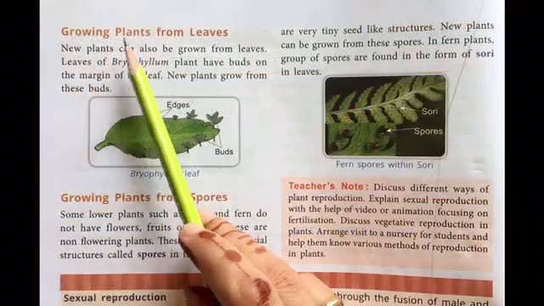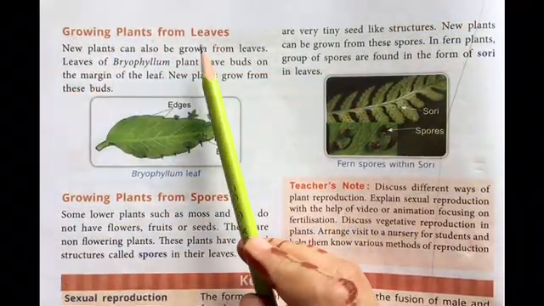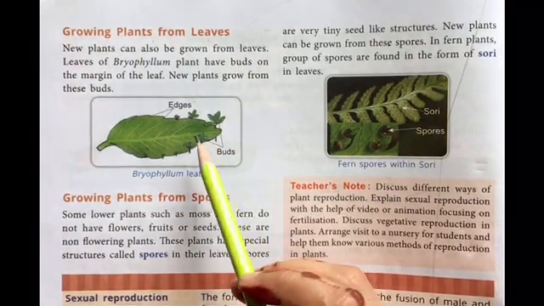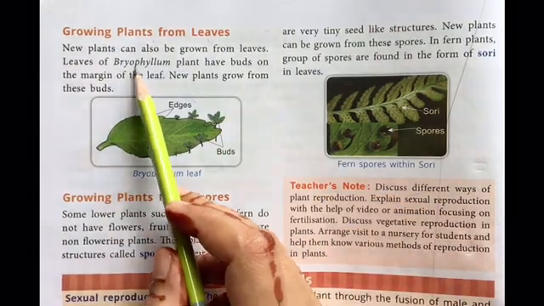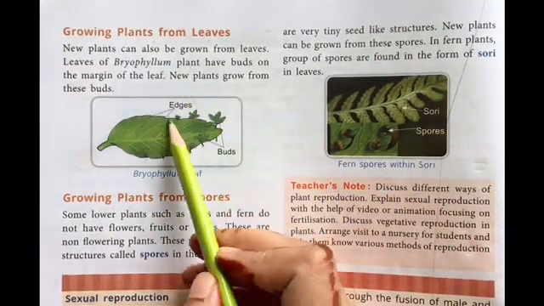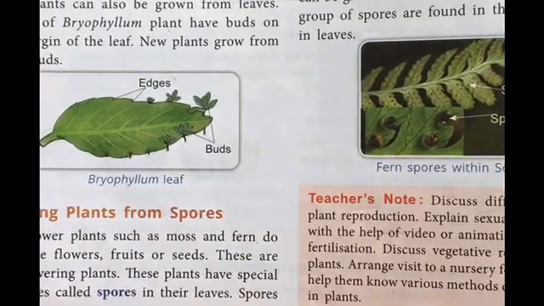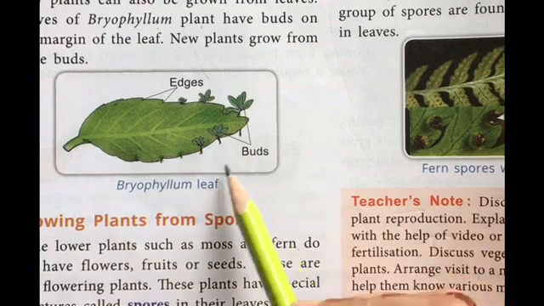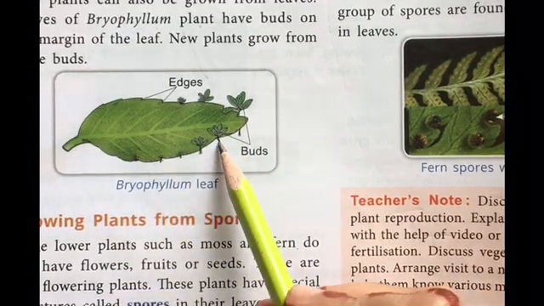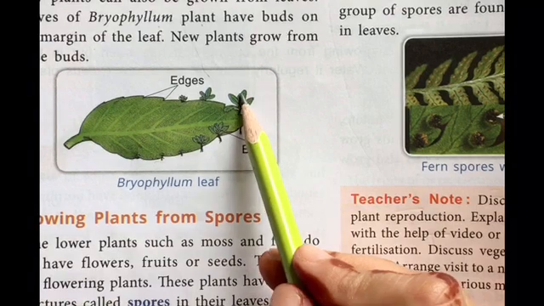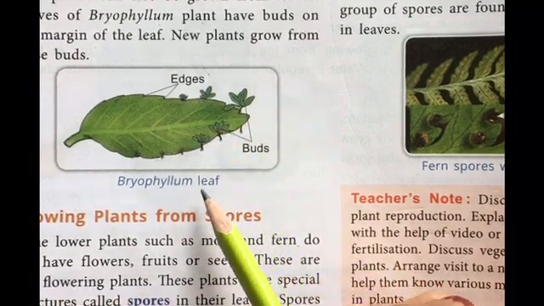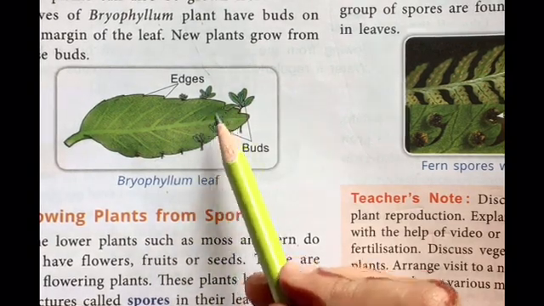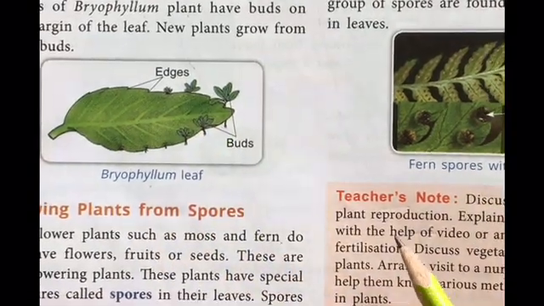Next method, growing of plants from the leaves. You must be surprised, there are plants that can be grown from leaves also. For example, bryophyllum is a plant where, as you can see from this figure, there's a leaf, and on the edges of these leaves there are buds from where new saplings are coming out. So this is the bryophyllum leaf which is responsible for growing the new plants.